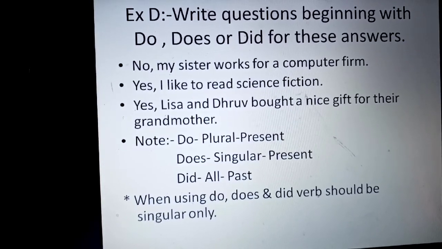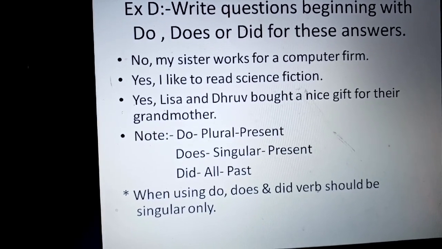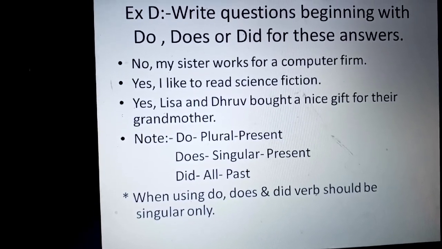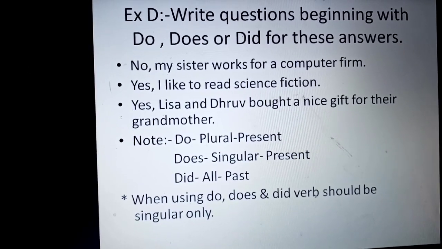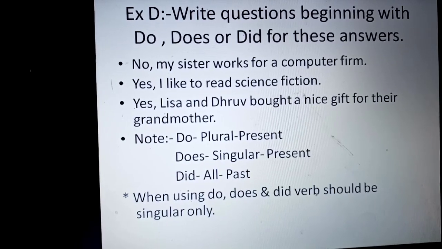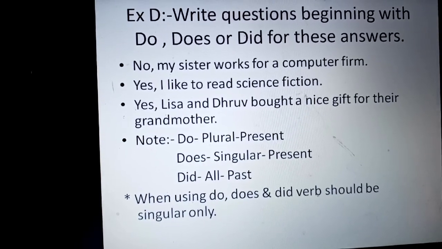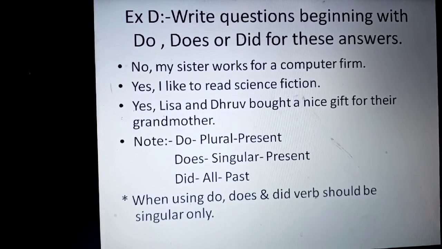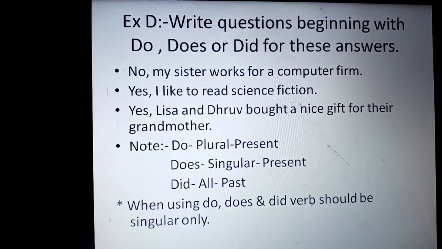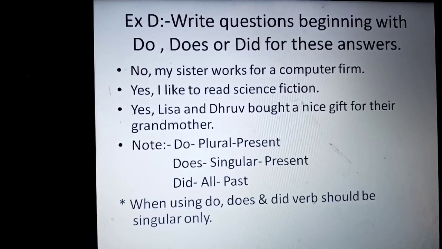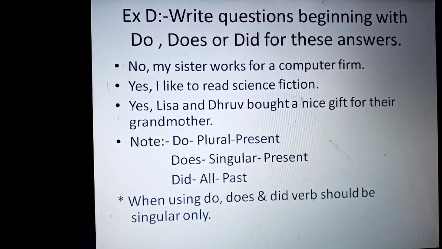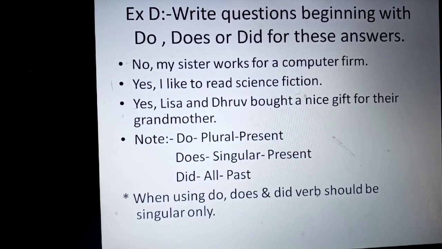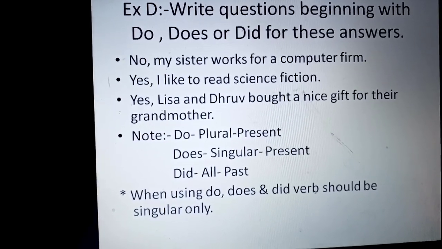Do is used for plural in present tense. Does is used for singular in present tense. And did is used for all types of subjects in past tense. While using do, does and did, keep in mind that the verb will remain in its base form.